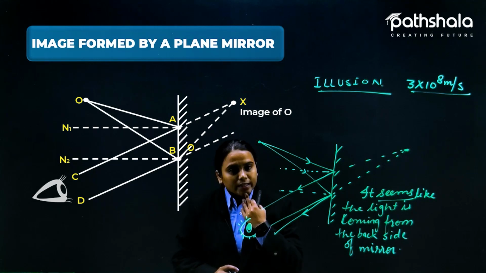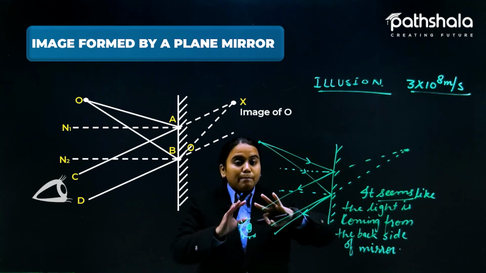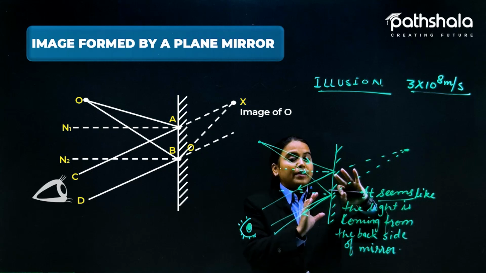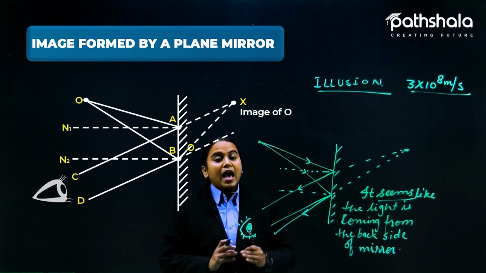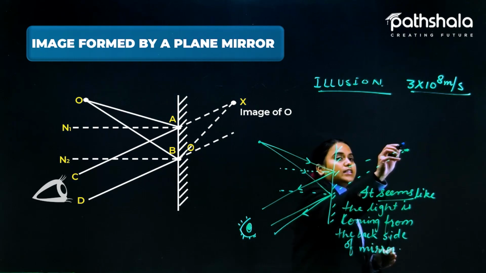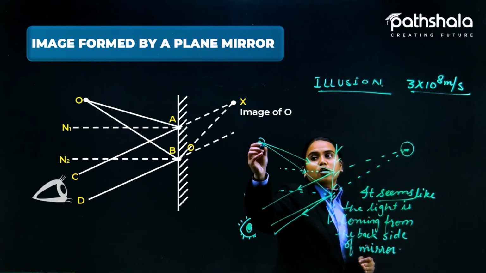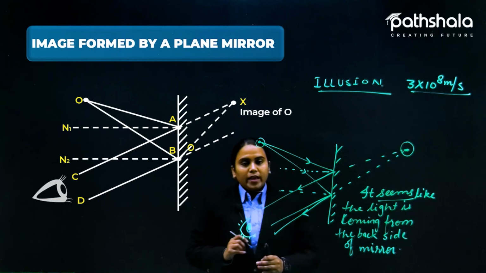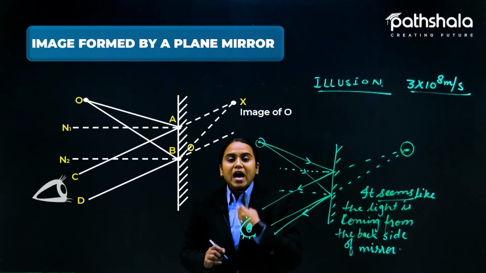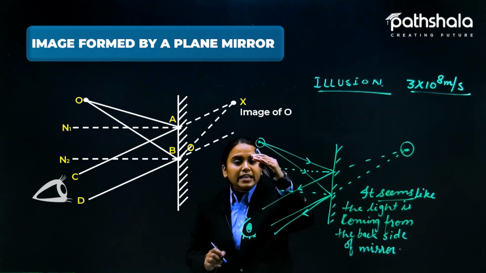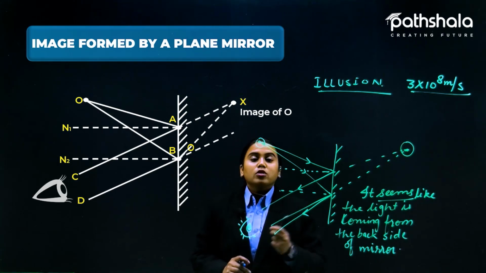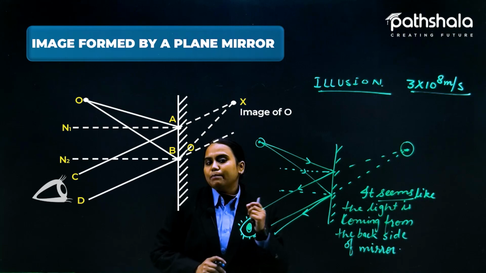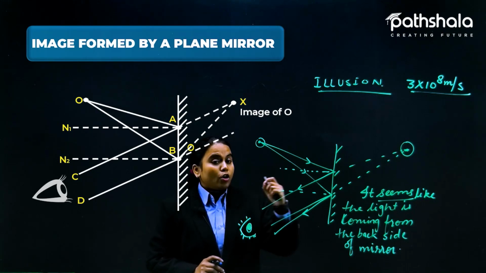So where is it coming from? It is an imaginary thing that we are predicting, that it is coming from the back side of the mirror, and that image is known as the image of this object O. That is how we are able to see any object in the mirror, even ourselves, because of the bending of light, and we cannot perceive that bending because of the speed.